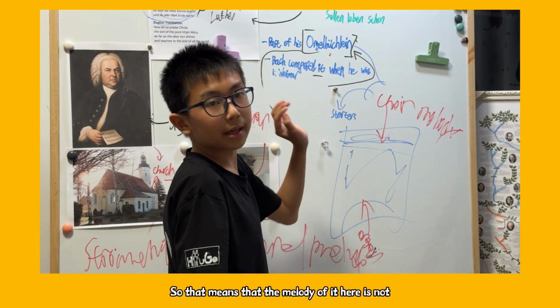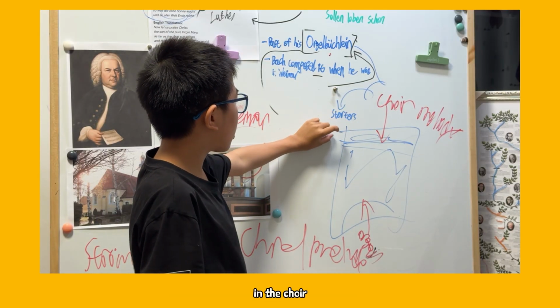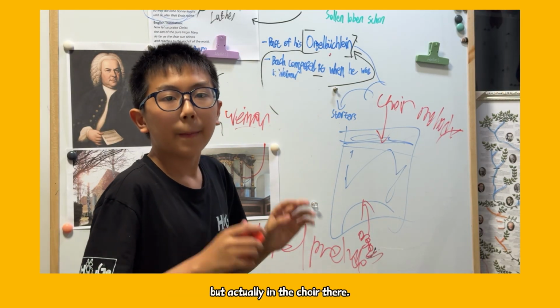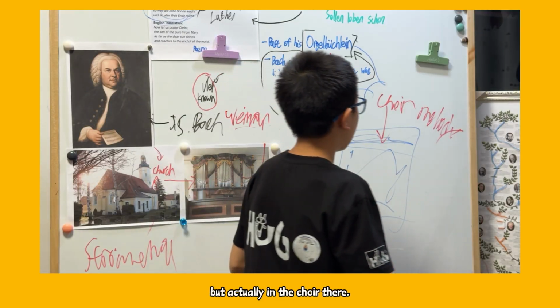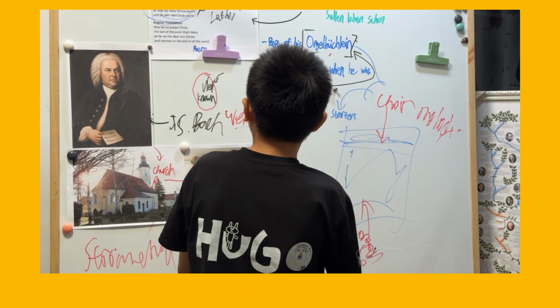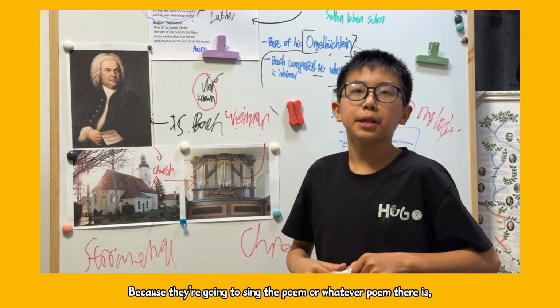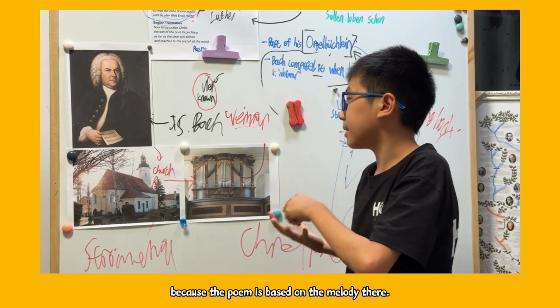That means the melody is not in the organ, but actually in the choir. So that's why we call it a chorale prelude, because they're going to sing the poem, whatever poem there is, because the poem is based on the melody.